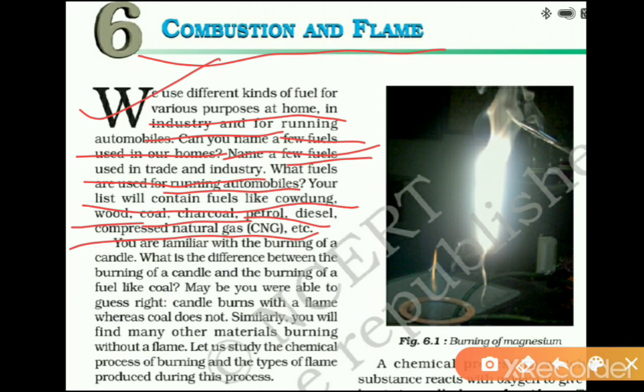You are familiar with the burning of candle. What is the difference between the burning of candle and burning of a fuel like coal? A candle burns with a flame, while coal does not produce any flame. You were able to guess right. Similarly, you will find many other materials burning without flame. Let us study the chemical process of burning and the type of flame produced during this process.